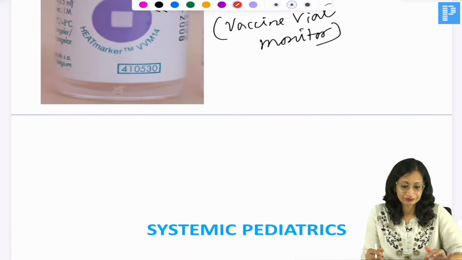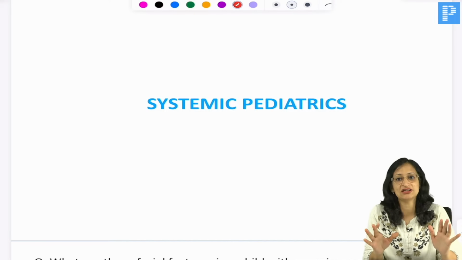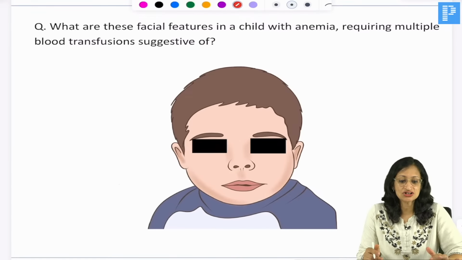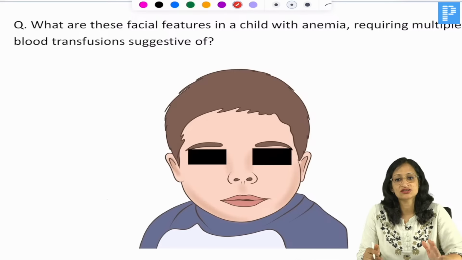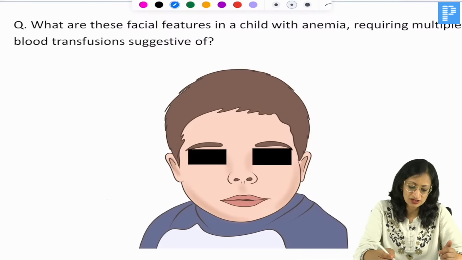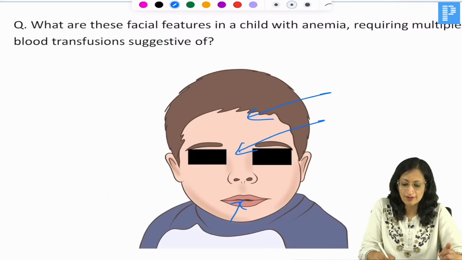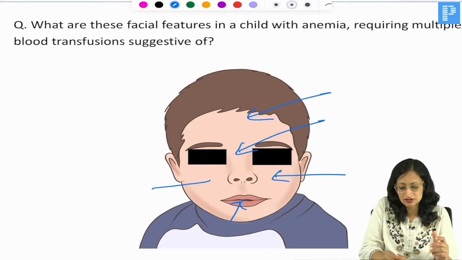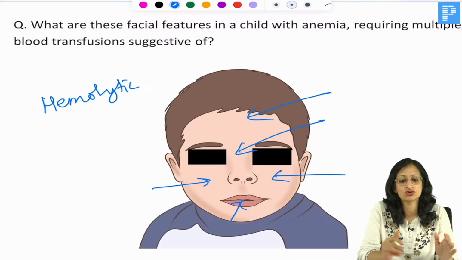Now coming to some important images from systemic pediatrics, the last part of our discussion for today. What are these facial features in a child with anemia requiring multiple transfusions suggestive of? What you can see here is there is depressed bridge of nose, there is frontal bossing. If the mouth would have been open, you would have seen prominent teeth, prominent malar prominences. So this is hemolytic facies. Previously chipmunk facies was the term used. Nowadays we don't use that terminology.